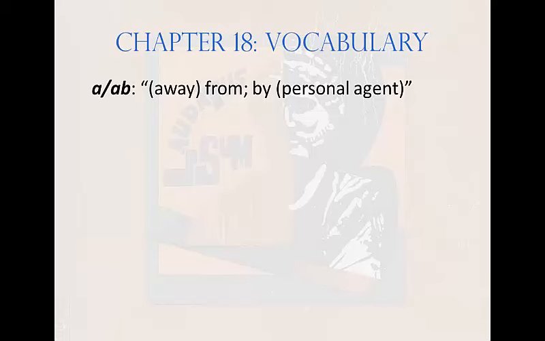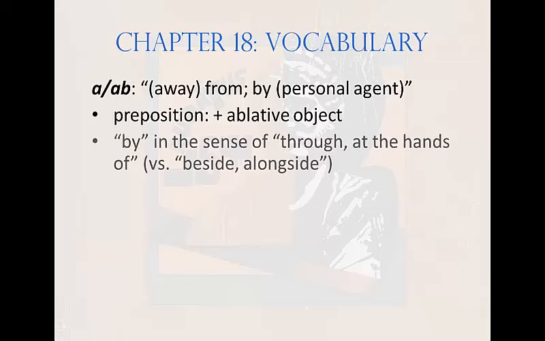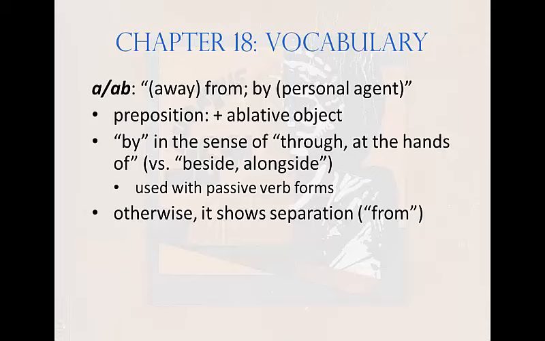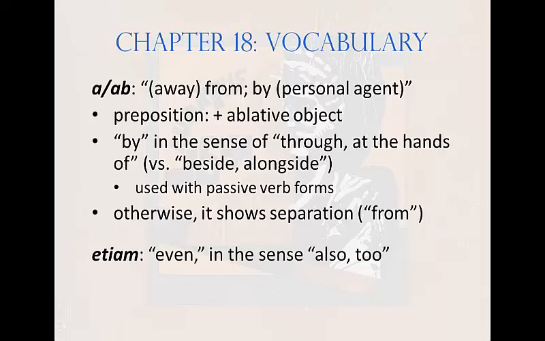It means from or away from, or by when the word introduces a personal agent. It's a preposition that takes an ablative object. This is by in the sense of through, at the hands of, not by in the sense of beside or alongside. This by is always associated with a passive verb form. If ab is not associated with a passive verb form, it means from and shows separation. The next word is etiam. It means even in the sense of also or too.